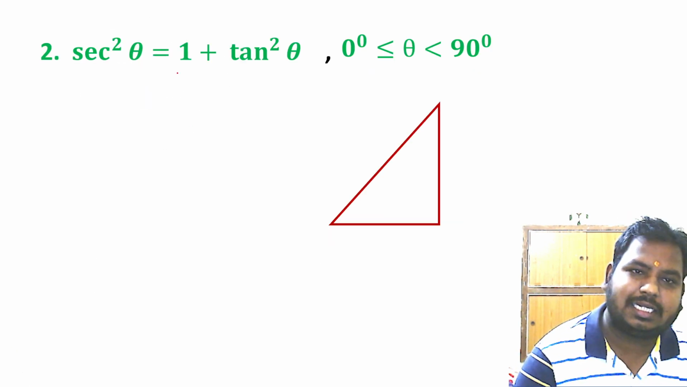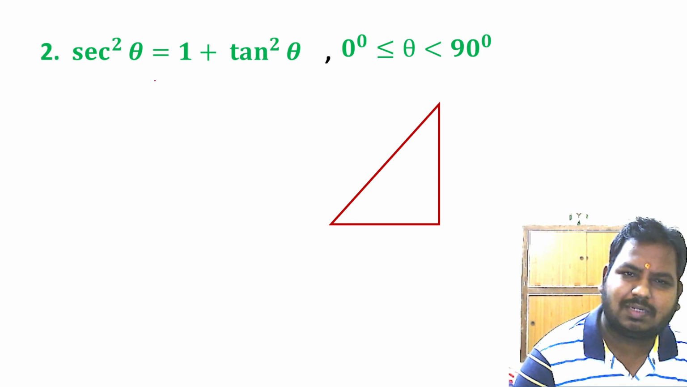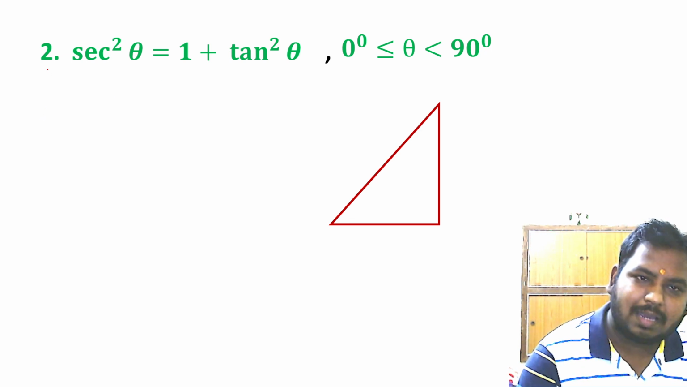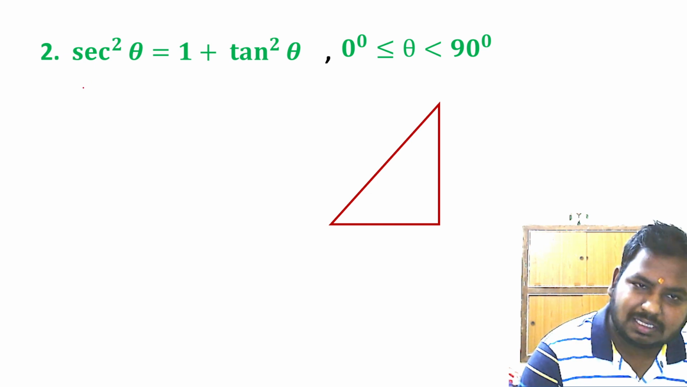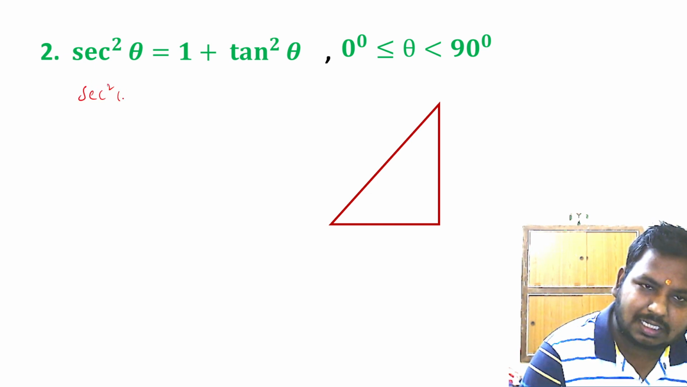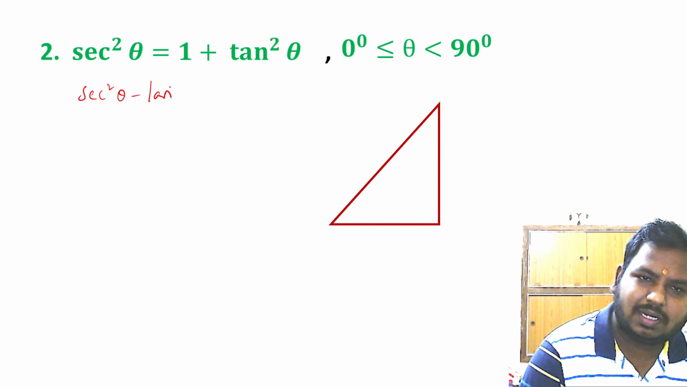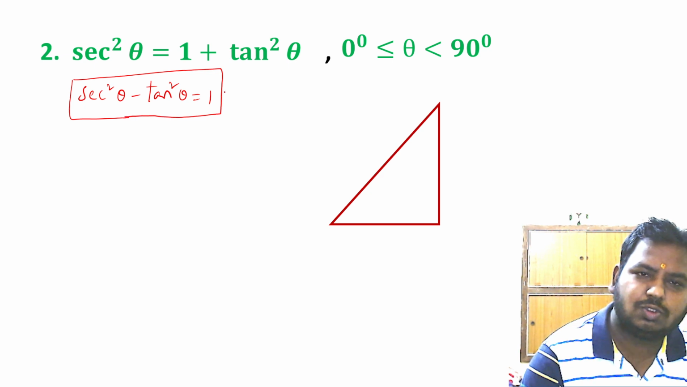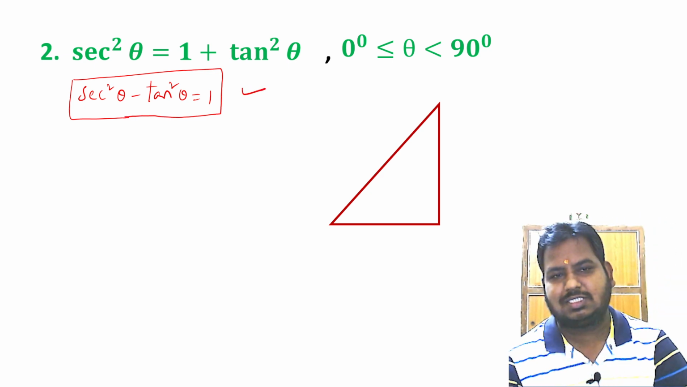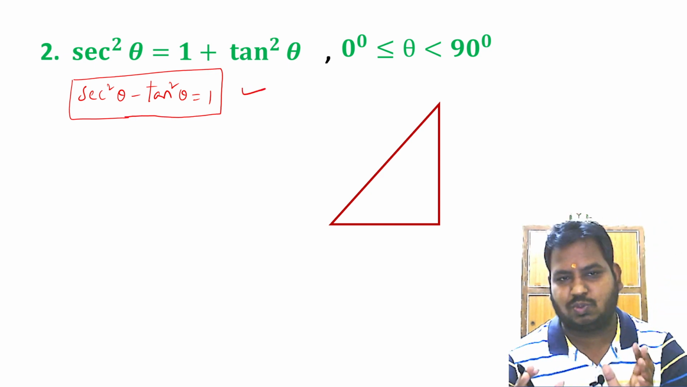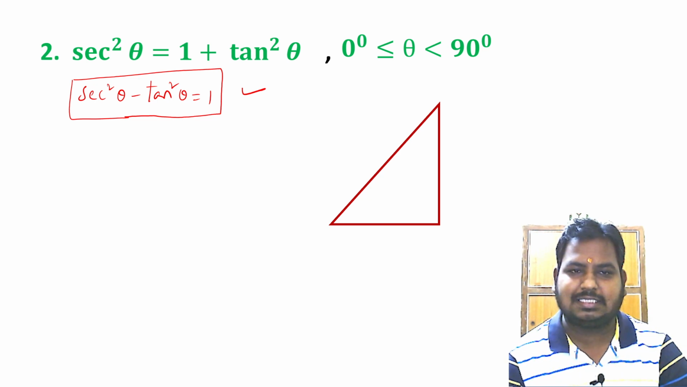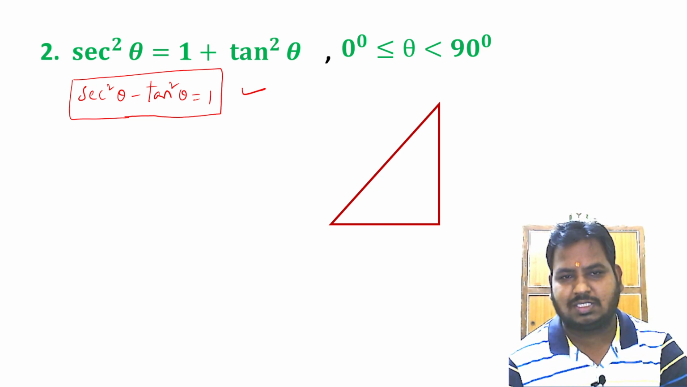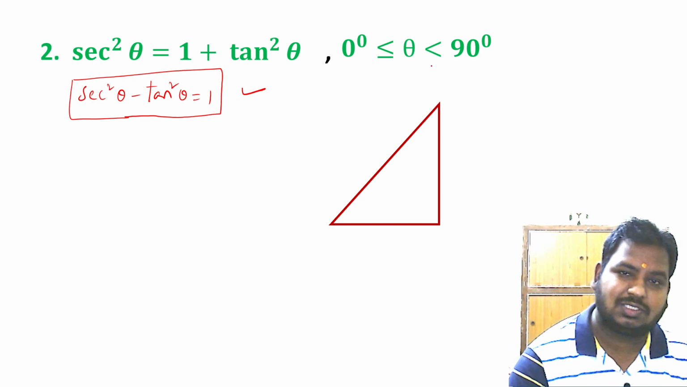The next identity is secant square theta is equals to 1 plus tan square theta. But the better way of remembering this one is secant square theta minus tan square theta is equals to 1. This is the best way of remembering. So, the second identity is secant square theta minus tan square theta is equals to 1. The first identity is sin square theta plus cos square theta is equals to 1.